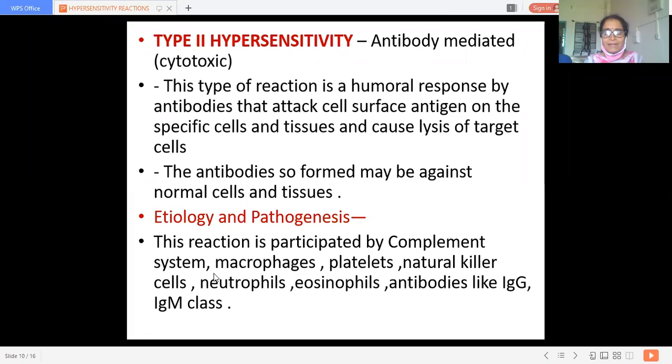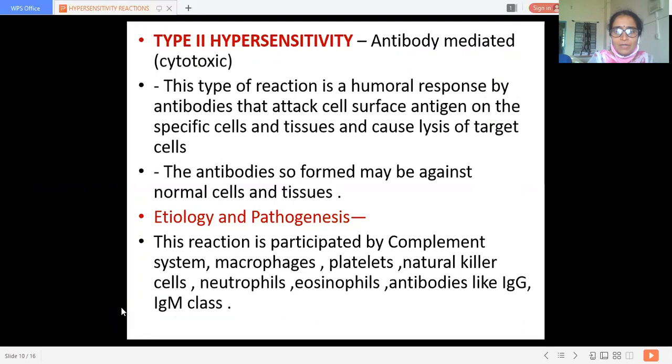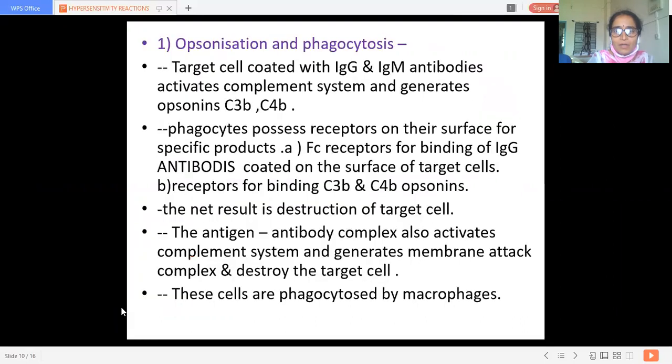Then macrophages, platelets, NK cells, neutrophils, eosinophils, and antibodies, specifically the IgM and IgG classes, which are responsible for primary immune response and secondary immune response. Now these are the types of reactions we are going to discuss next. What is the pathogenesis of this type 2 hypersensitivity reaction? The first reaction is opsonization and phagocytosis.